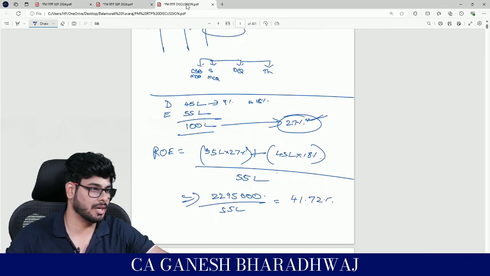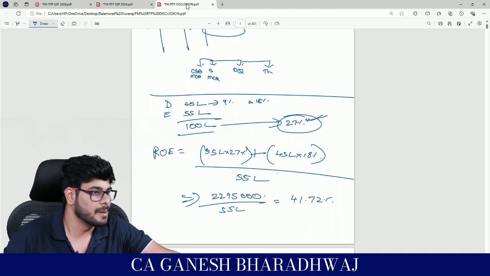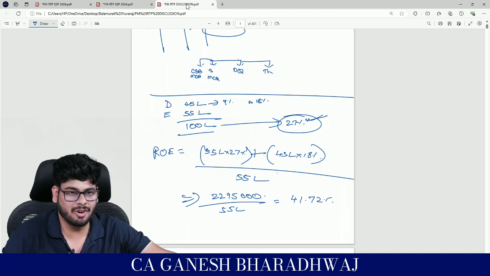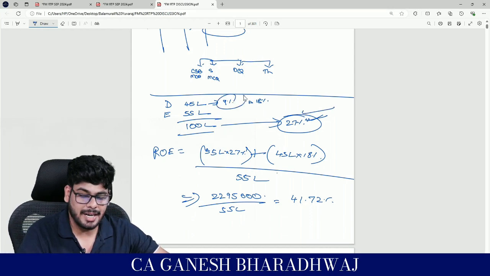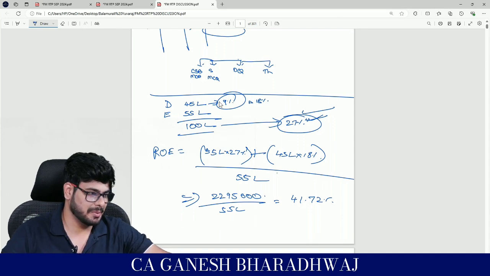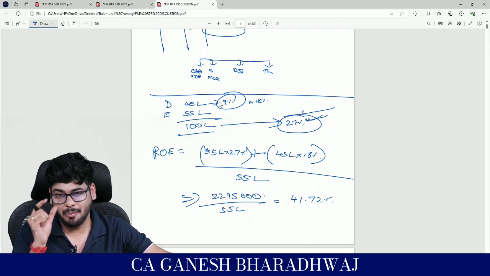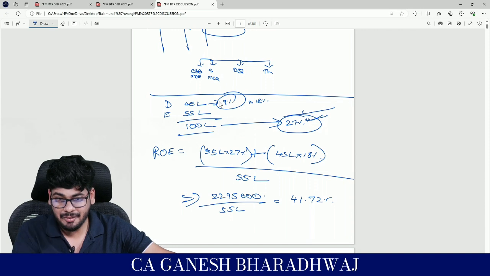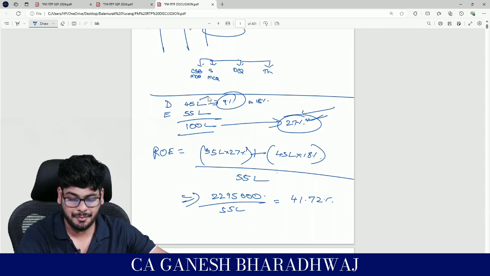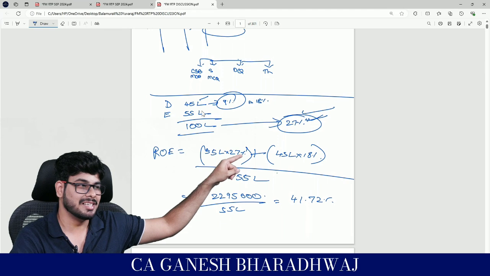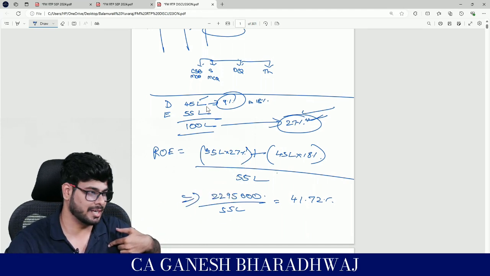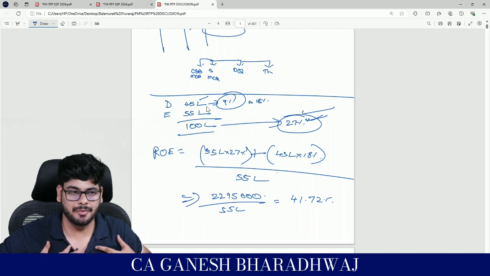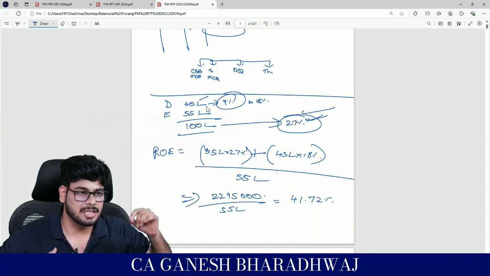So basically what happens? Why is this happening right now? Because I'm trading on equity. When my return on investment is greater than my cost of debt, whatever is that excess amount that I am having, even on the equity, this fund of 45 lakhs was brought by the debt holders. Still, since my ROI was greater than my cost of debt, I am able to enjoy the benefit. Are you clear with this?